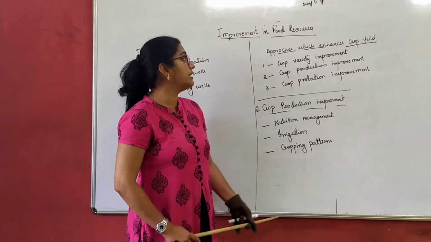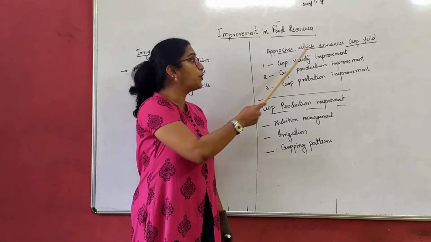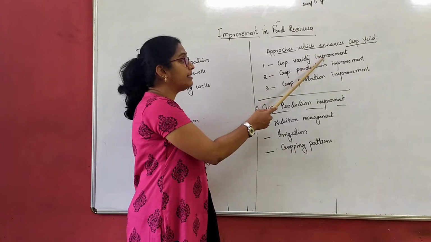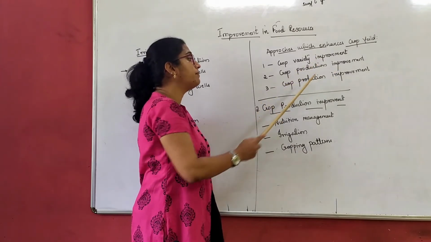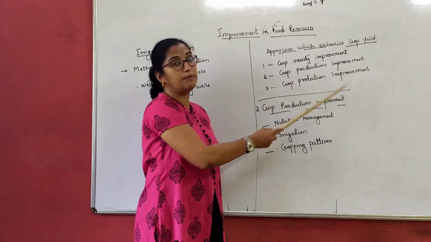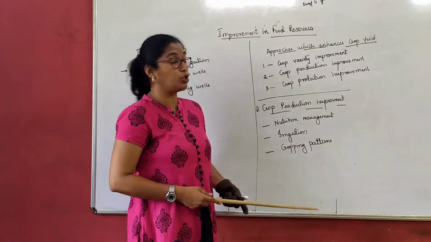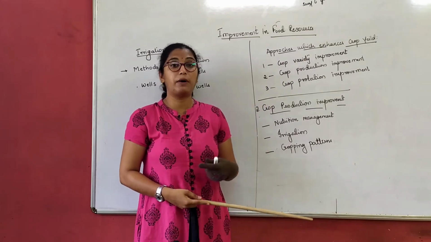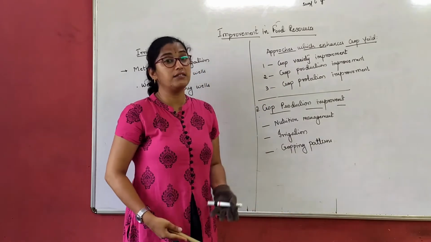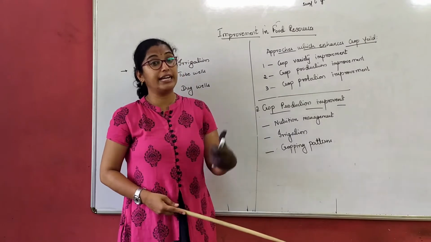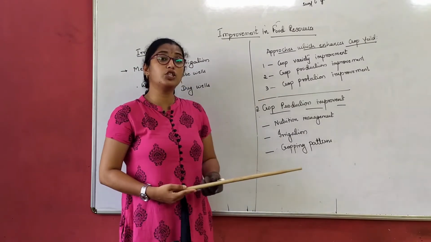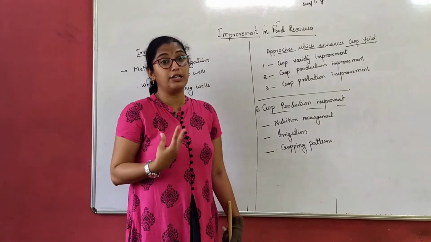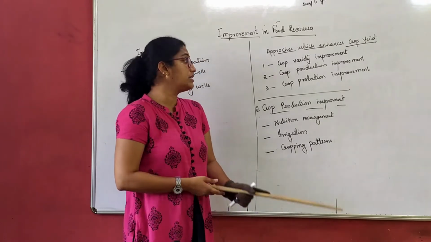So what did we study till now? We understood about approaches which enhance the crop yield. Which are those? Crop variety improvement, crop production improvement and crop protection improvement, or we can also call it management. We studied crop variety improvement, and understood hybridization and the factors we have to check while choosing the variety of a crop. We also understood that knowledge of the crop should be known, which crop has to be sown or grown in a particular season.